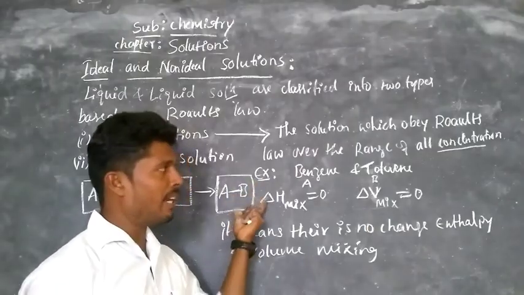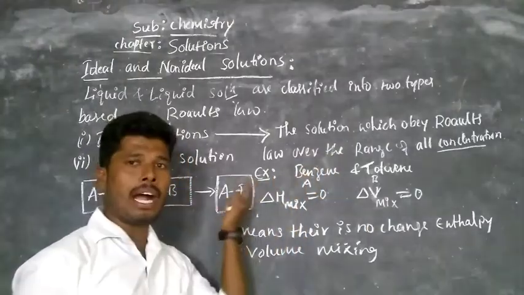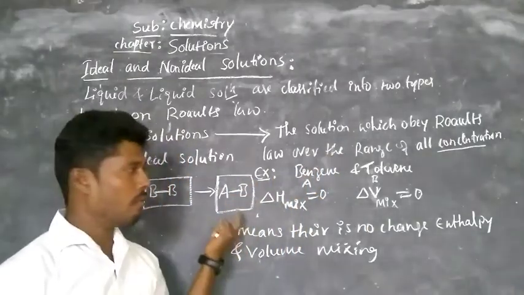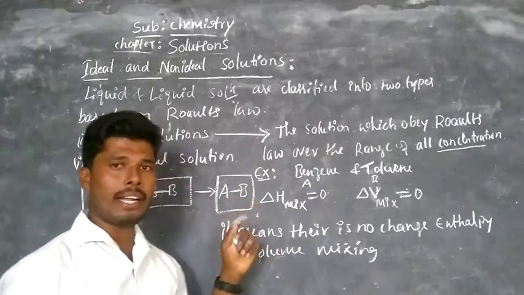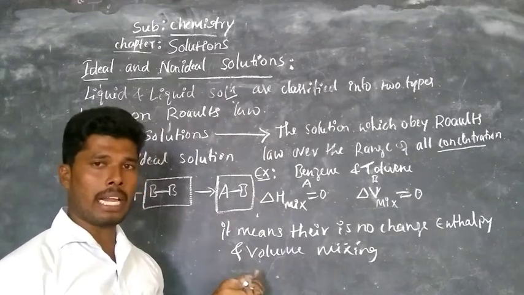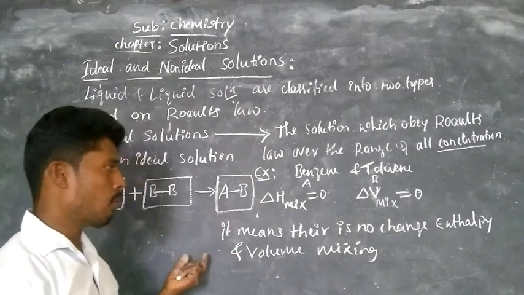This happens only in ideal solutions, and the availability of ideal solutions is very low. Such solutions obey Raoult's law under all concentrations of the solutions. Okay, this is called Raoult's law.